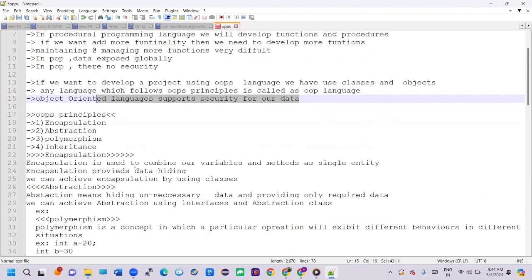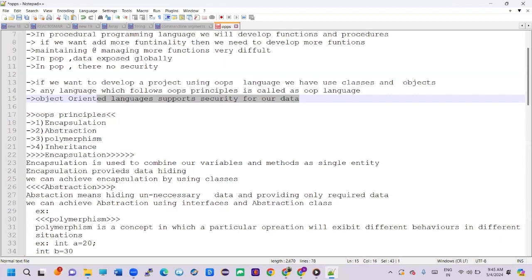Next, what are the principles available in OOPS? One is encapsulation, another one is abstraction, third one is polymorphism, and fourth one is inheritance. Encapsulation is used to combine our variables and methods as a single entity. We can achieve encapsulation by using classes. Encapsulation provides data hiding.